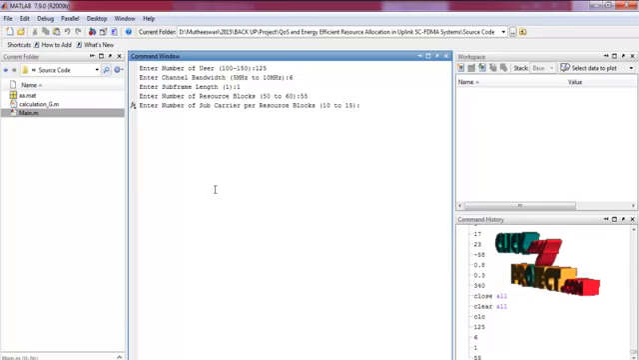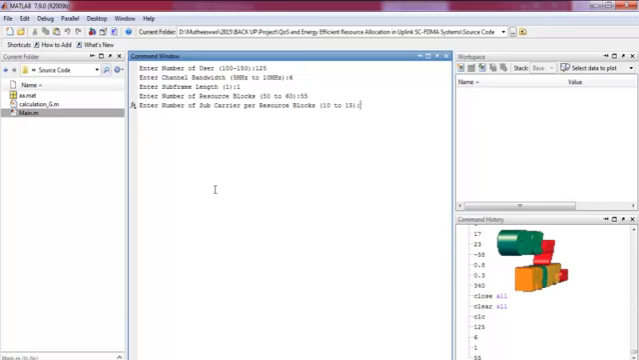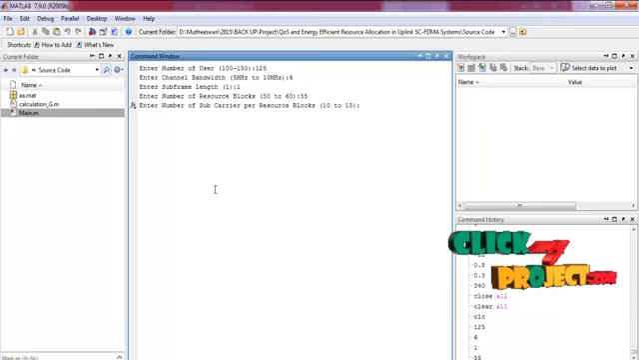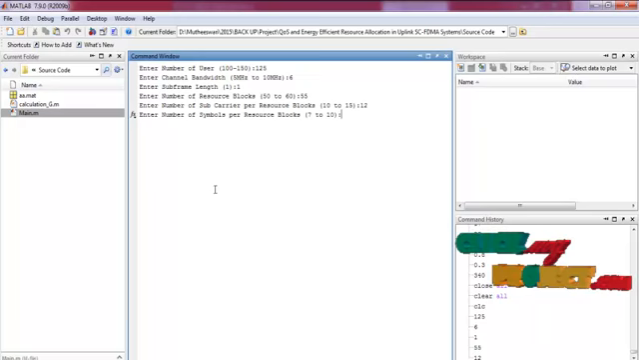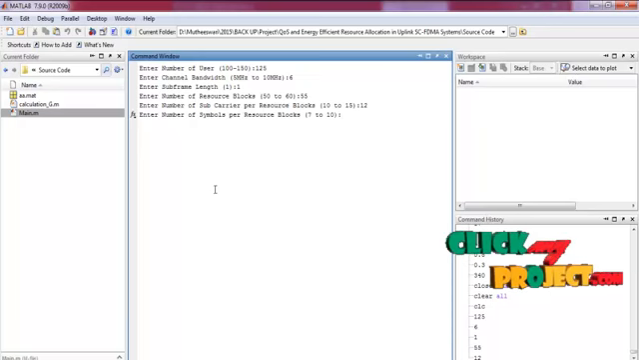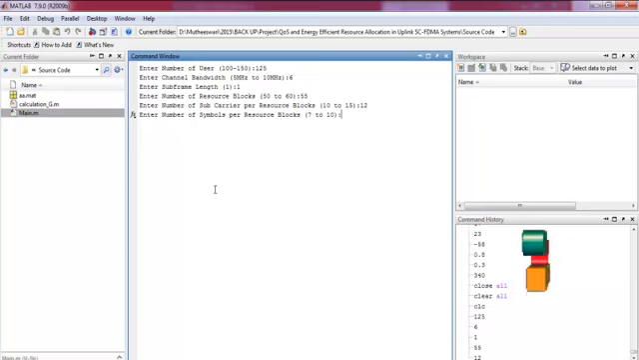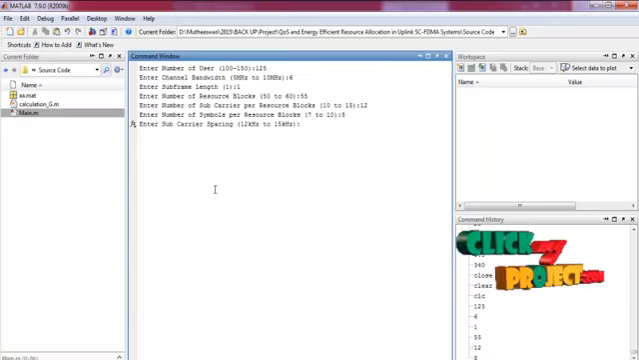Enter the number of subcarriers per resource block. Every resource block has a minimum number of subcarriers, so the number of subcarriers will be 10 to 15. Here enter the number of symbols per resource block. Every resource block has many symbols. Here we have to enter the number of symbols for every resource block. Enter subcarrier spacing between 12 to 15 kHz.